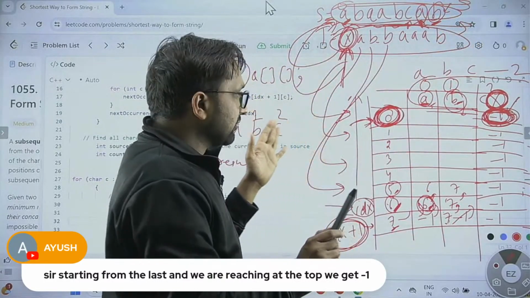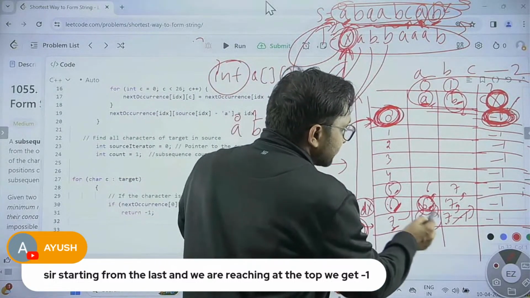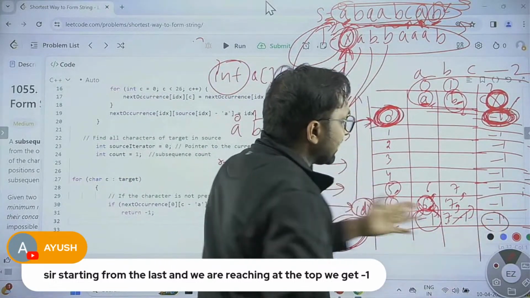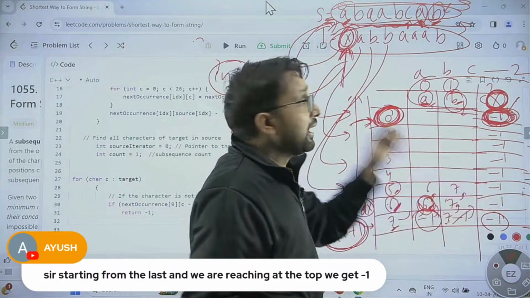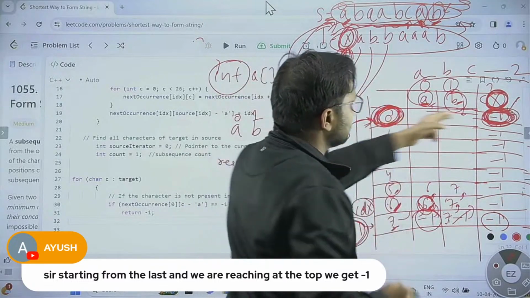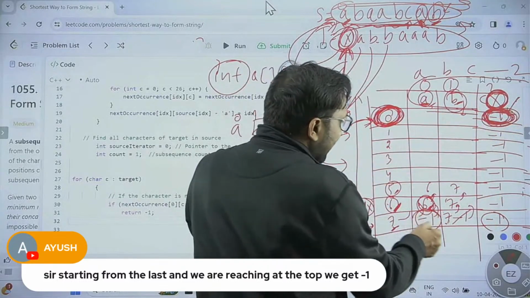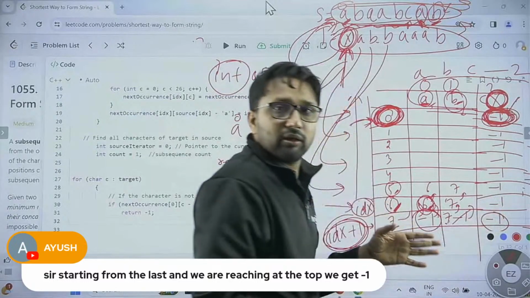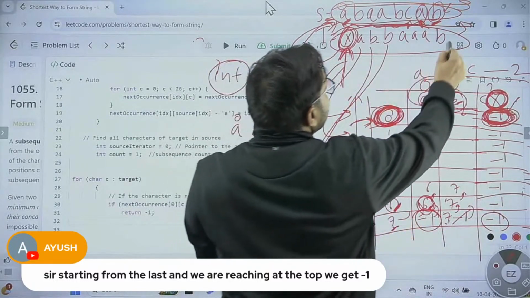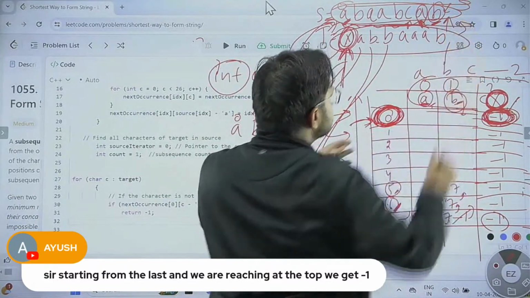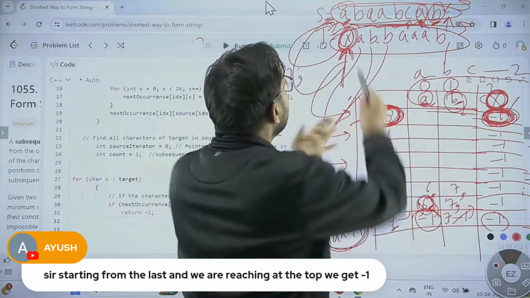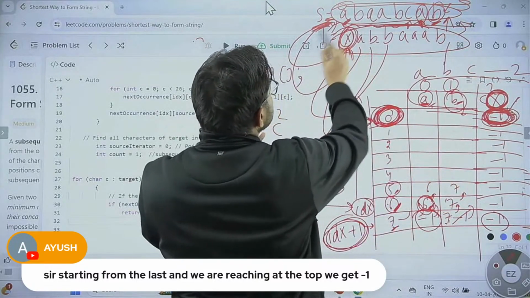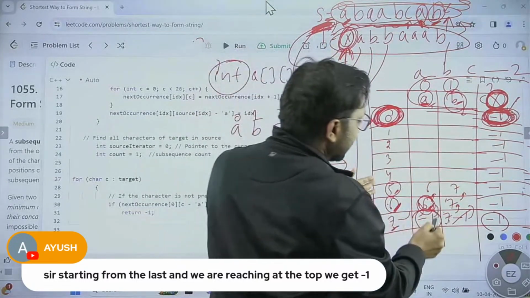So whenever I find -1, except at the 0th position, if I find -1 anywhere, it means I have reached the end of the source string.